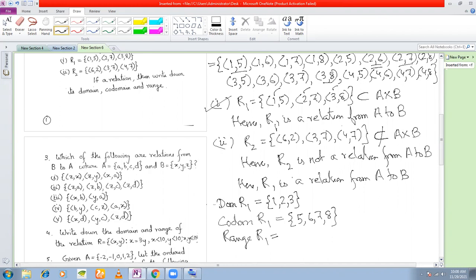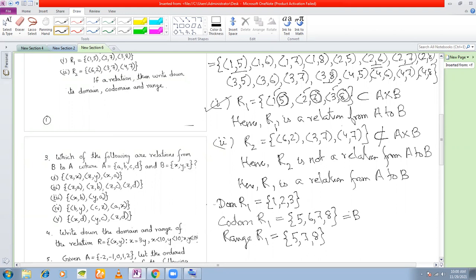The range of R1 is nothing but, yes, tell me. Sir, in the codomain of R1, we write the whole B set. Yes, the entire B set, which is equal to B. Okay, sir. And the domain of R1 is nothing but the X components of R1, which is 5, 7, and 8.